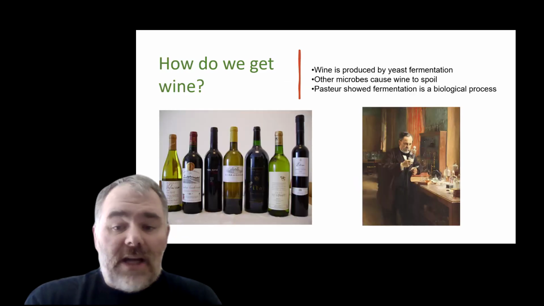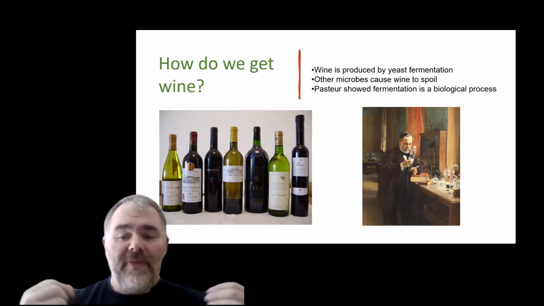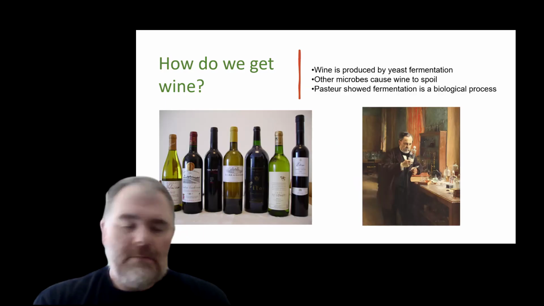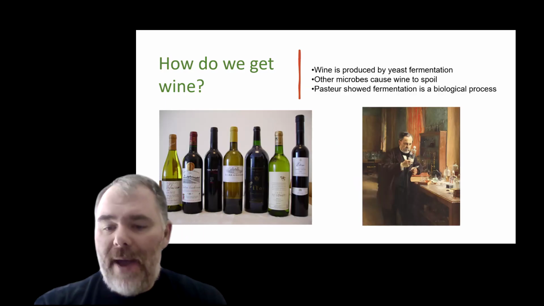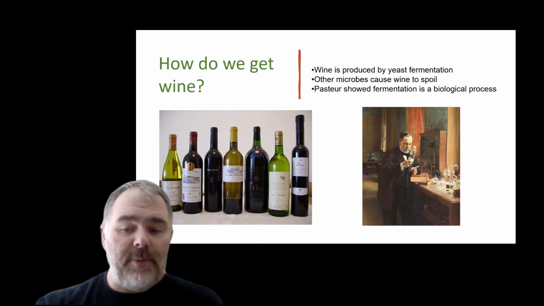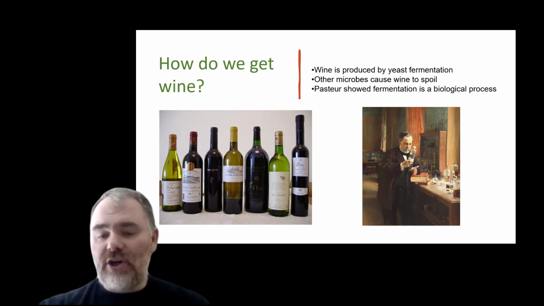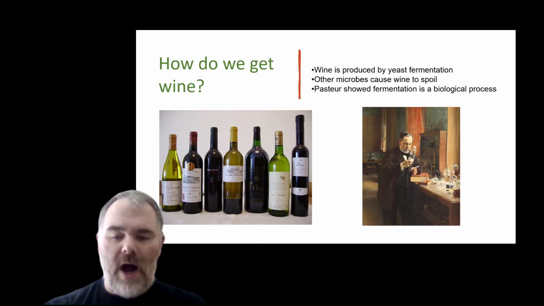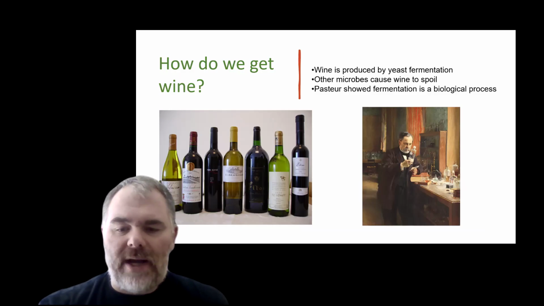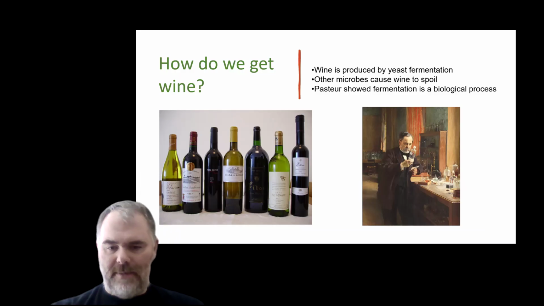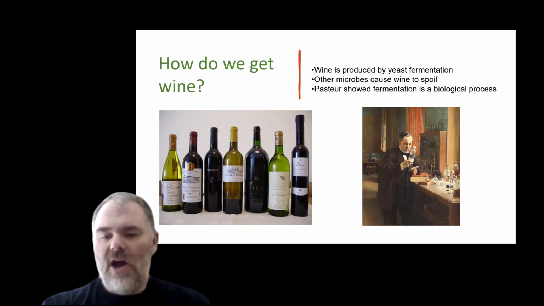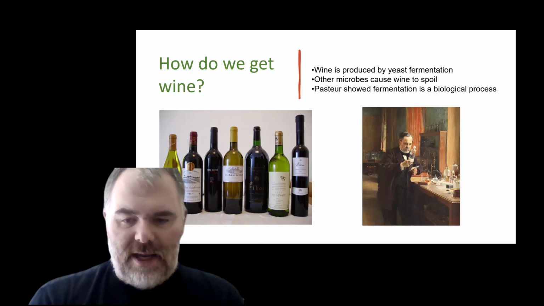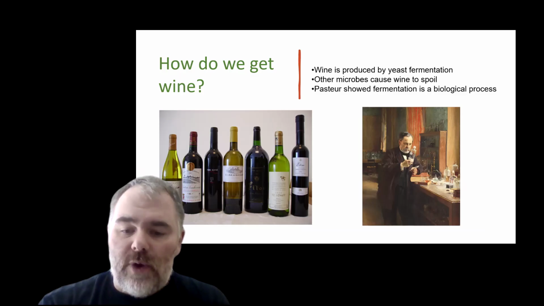For thousands of years, people knew how to make wine, but they didn't know why it sometimes worked and sometimes failed. A batch could turn out perfectly or it could spoil, become sour, cloudy, undrinkable, and no one knew why. In the 1800s, the French wine industry had a serious problem. Entire batches were going bad, costing huge amounts of money. So they turned to a chemist, Louis Pasteur.